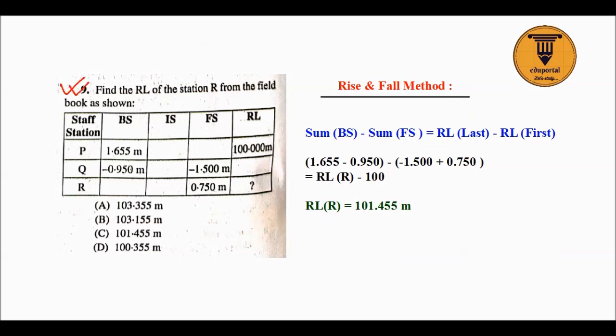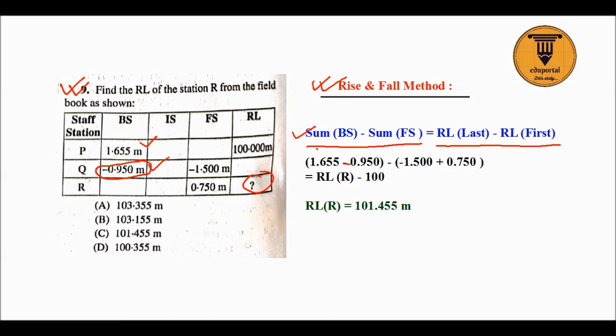Okay, the next question. This is easy if you know the rise and fall method and the formula: sum of backsight minus sum of foresight is equal to last RL minus first RL. So you need to use this formula to solve this problem. This is sum of the backsights, this is a backsight, this is a backsight, so make a sum of these. This one is negative because it is given as minus.